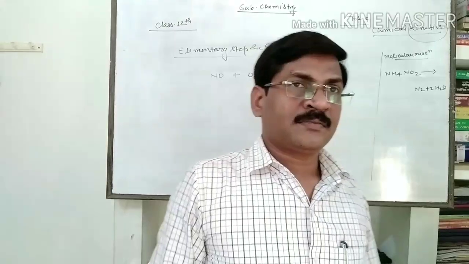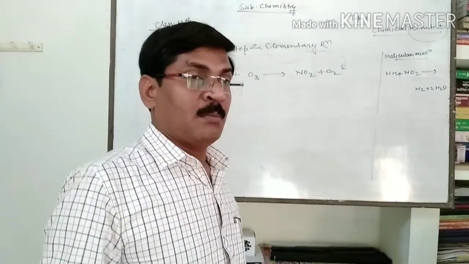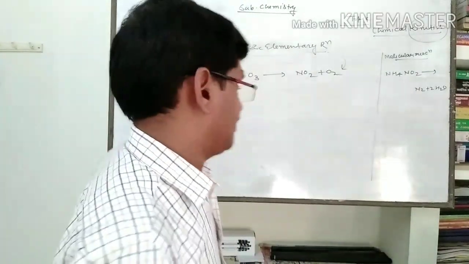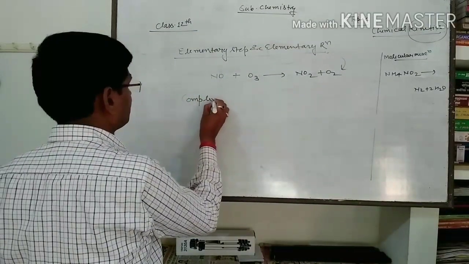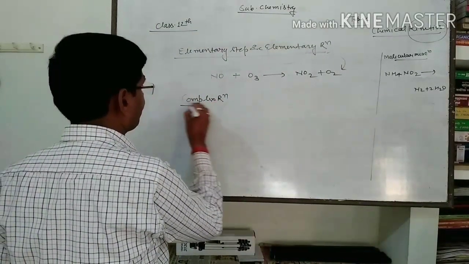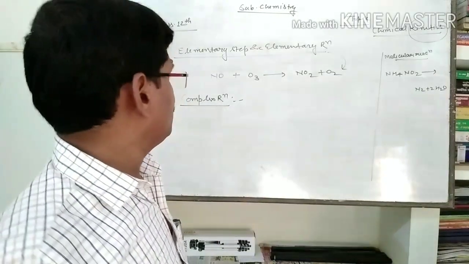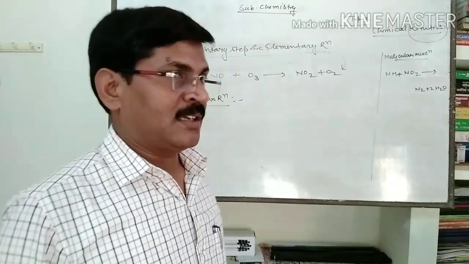On the other hand, there are some reactions having more than one step, known as complex reactions. As I discussed with you, complex reactions are those reactions having more than one step.